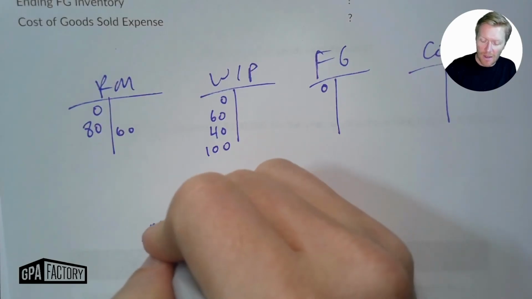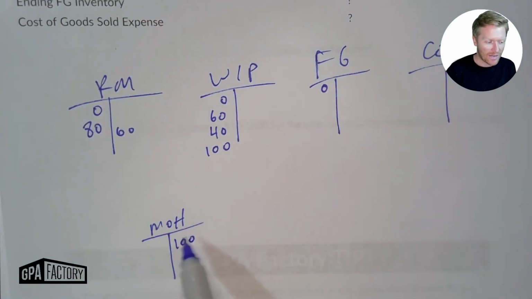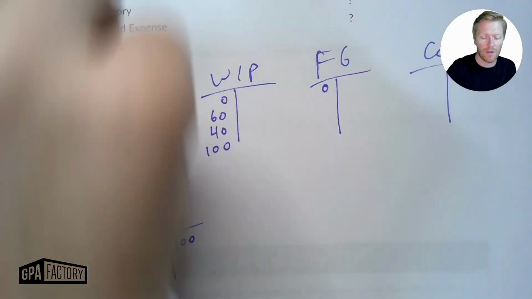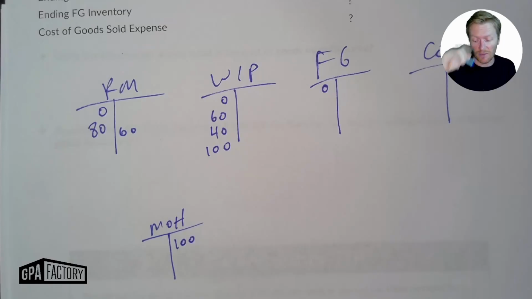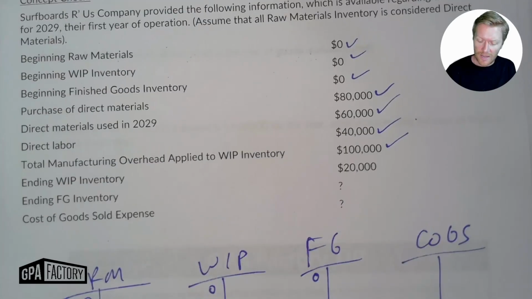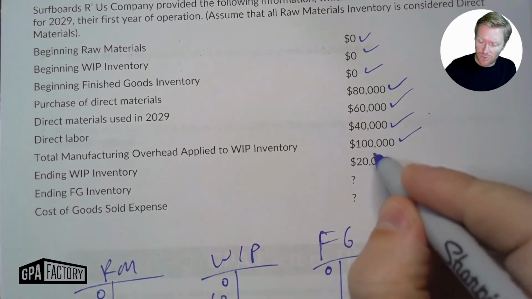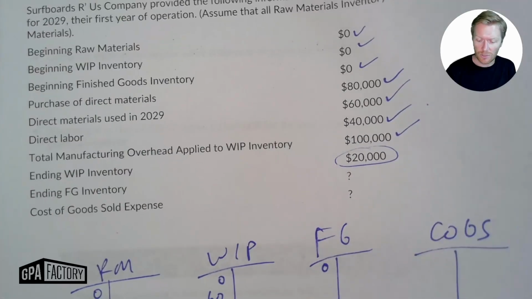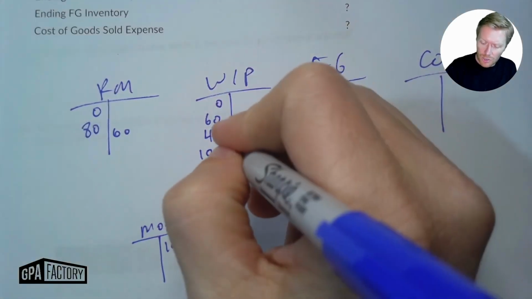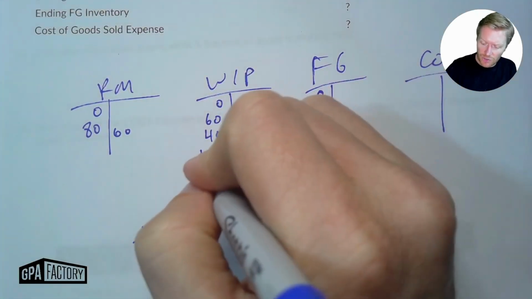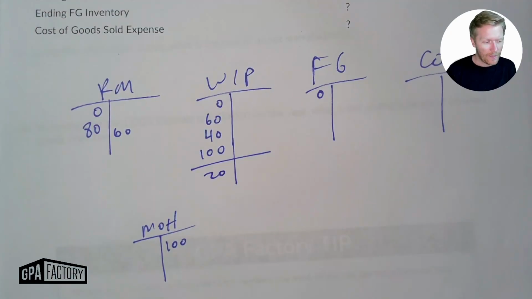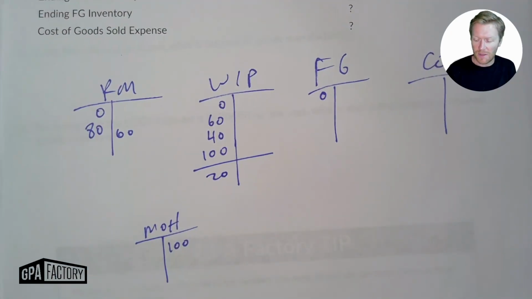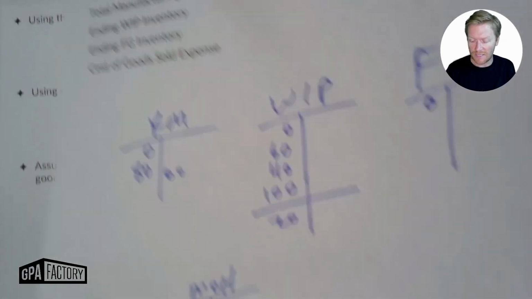And really it's coming out of this manufacturing overhead account. Again, I'm just going to introduce this idea now, but we talk about this a lot more in detail later. It's coming out on the right of manufacturing overhead, in on the left of work in process. Then it tells us ending work in process is 20,000. And then we don't know ending finished goods or cost of goods sold expense. So ending work in process we know is 20,000. We have enough to be able to start to solve for some stuff. But let's see on the next page.